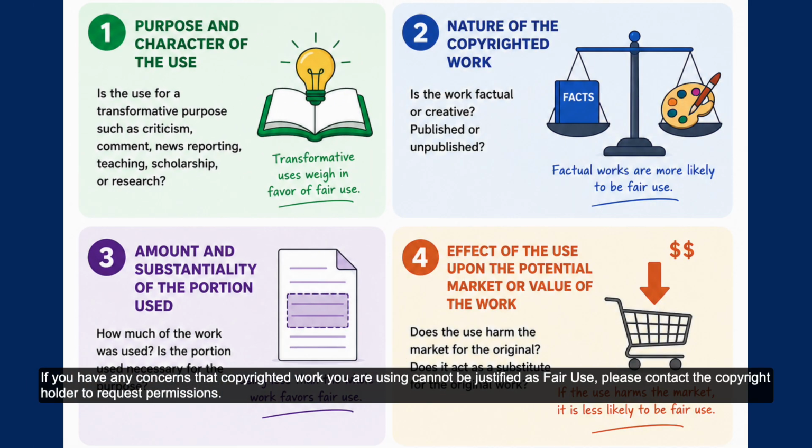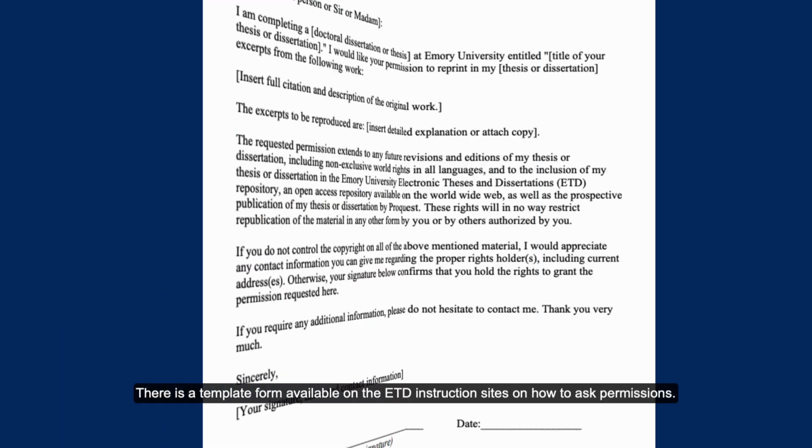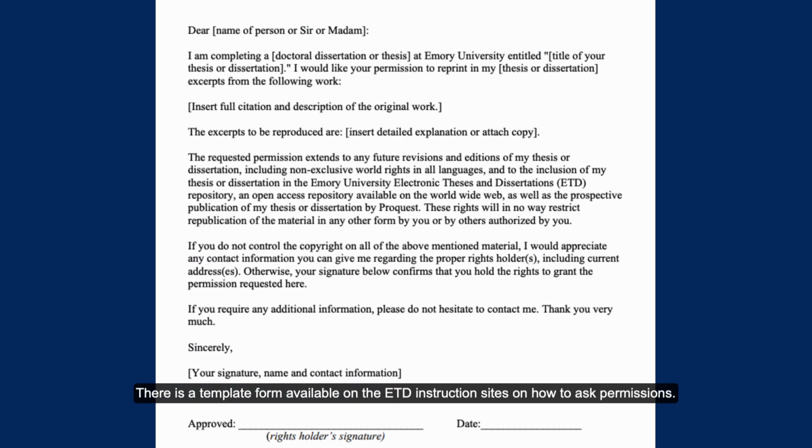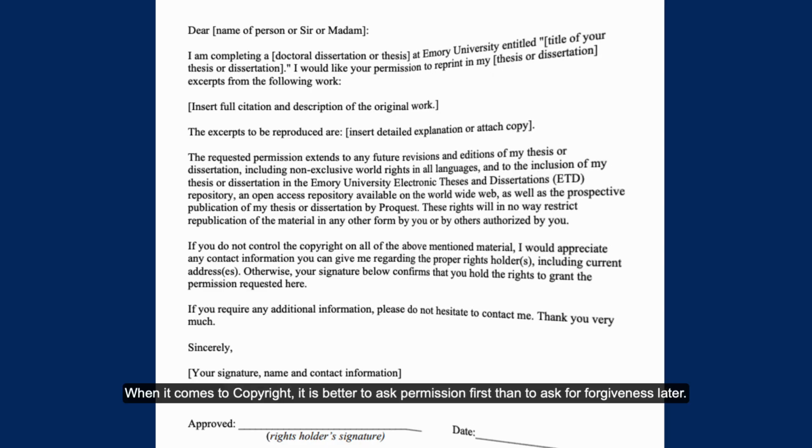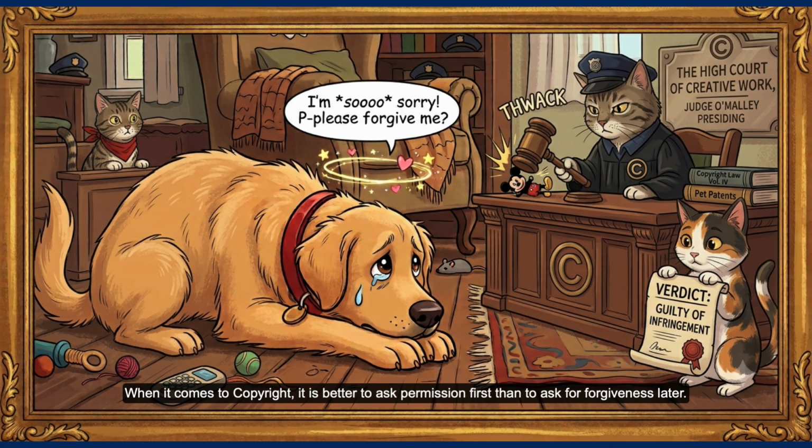If you have any concerns that copyrighted work you are using cannot be justified as fair use, please contact the copyright holder to request permissions. There is a template form available on the ETD instruction sites on how to ask permissions. When it comes to copyright, it is better to ask permission first than to ask for forgiveness later.